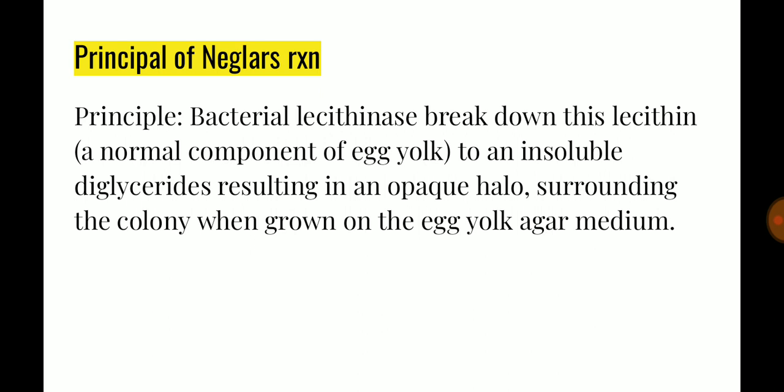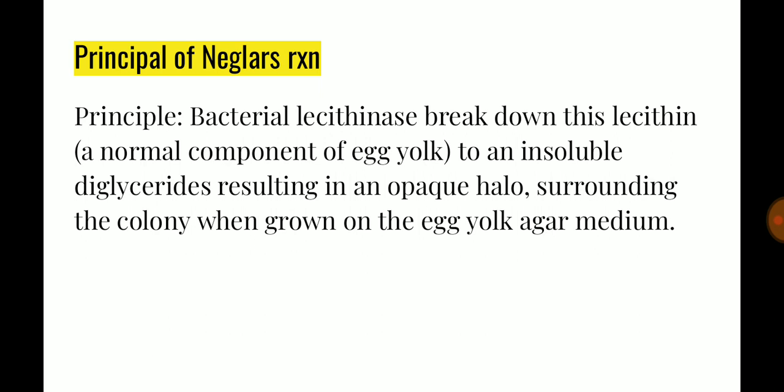We know phospholipase activity is shown by the alpha toxin, so we should bring a phospholipid so that it can show this. The phospholipid which is readily available is lecithin in the egg yolk. So we will have an agar with egg yolk, a petri dish in which agar is mixed with egg yolk.